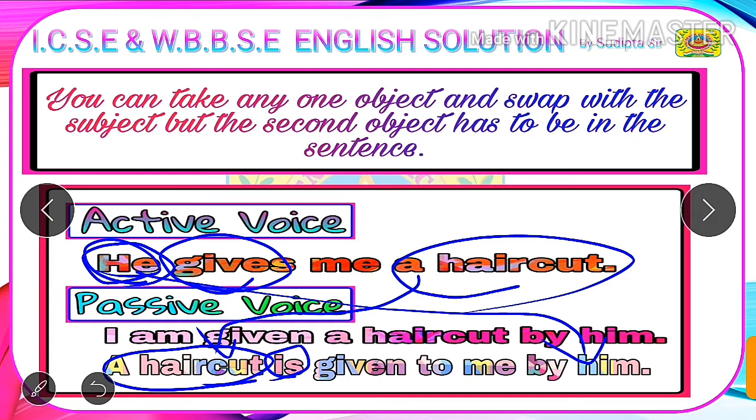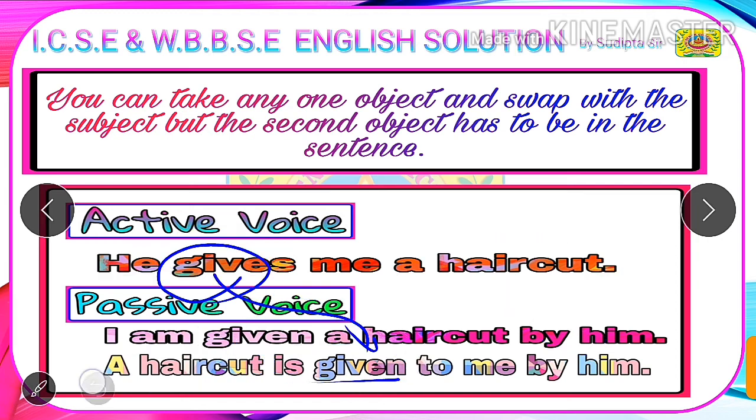Next we have to write the V3 form of gives, that becomes given. Now as we have swapped the subject with the direct object, we need to write the indirect object. But before writing the indirect object, we have to write to. After writing to after the past participle form of the verb, we will write me, which is our indirect object here, and at the end we will write by before the object of the passive voice. So our final answer is a haircut is given to me by him.